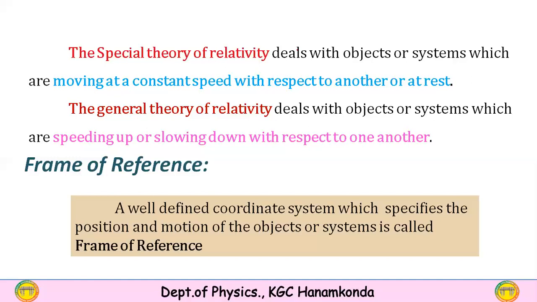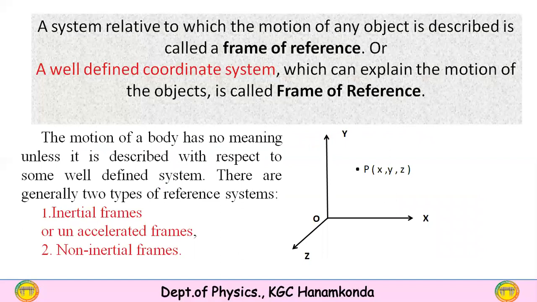A well-defined coordinate system which specifies the position and motion of the objects or systems is called frame of reference. So here I have drawn a 3-axis coordinate system, x, y and z. In that plane I have taken a point P whose coordinates are x, y, z. Here the position of the point is well defined by this 3-dimensional coordinate system.